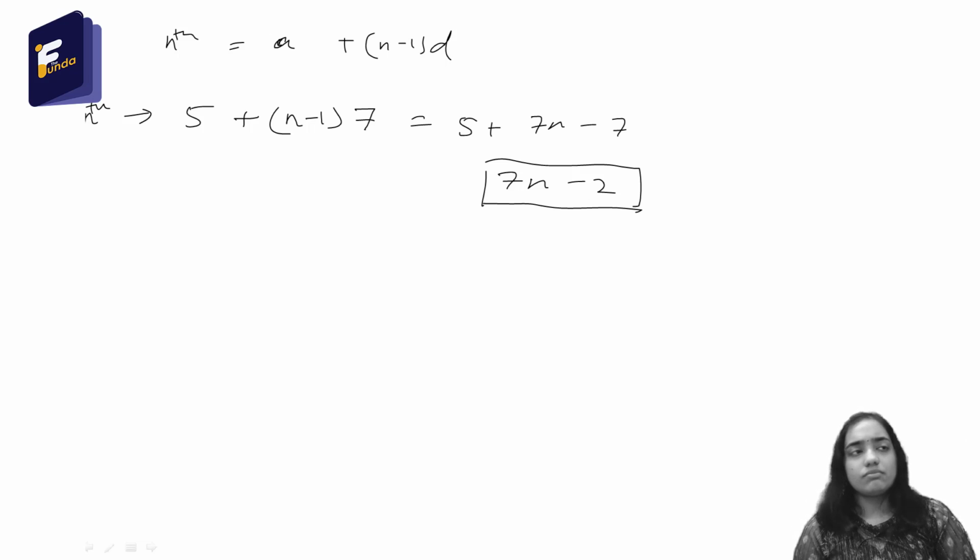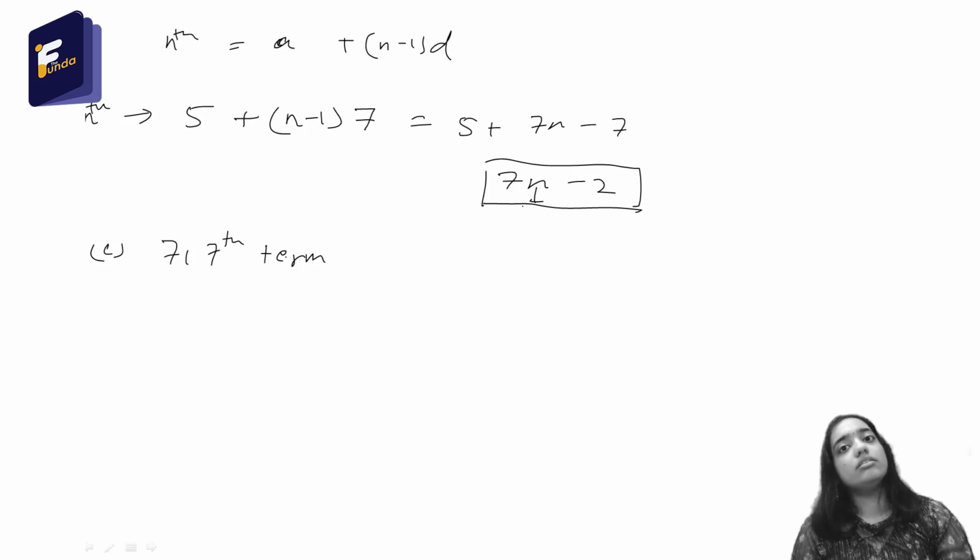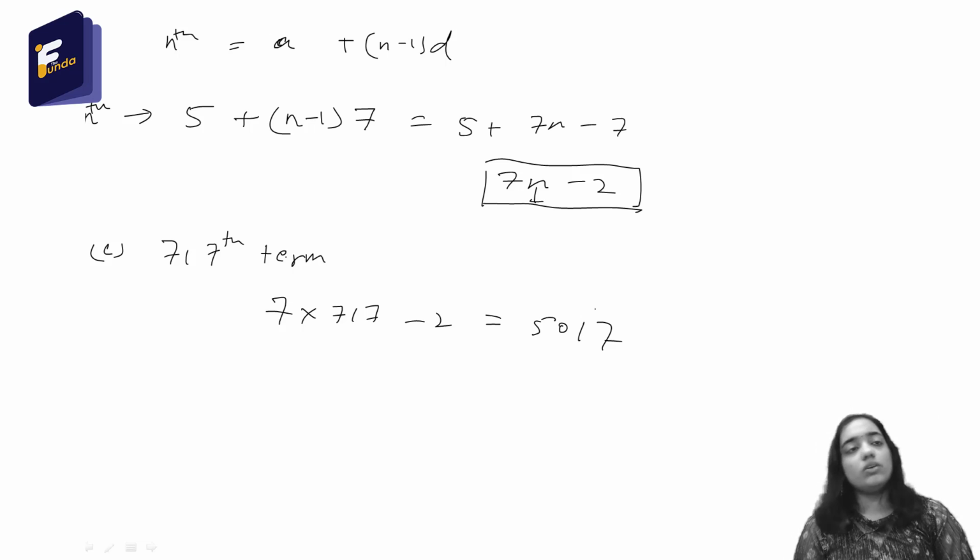So what is the third bit? We have to find the 717th term. For that we just substitute n with 717. The nth term means any term n, and the term is 7n minus 2. So for the 717th term, we substitute n with 717. So the answer is 7 into 717 minus 2, and I have found the answer, that is 5017.